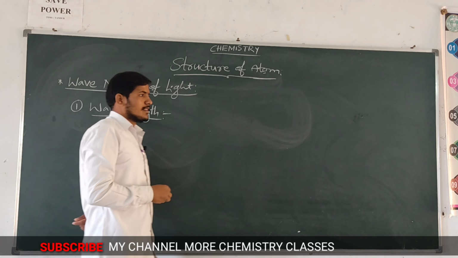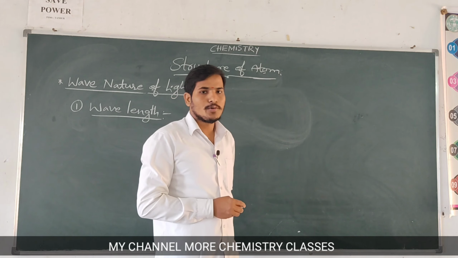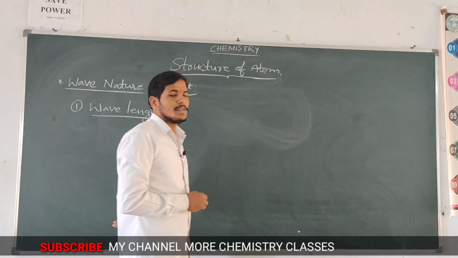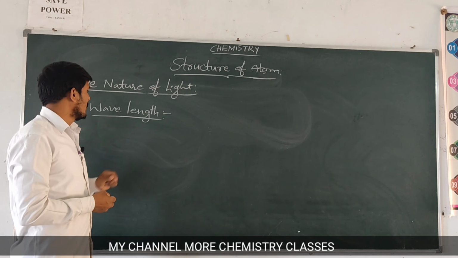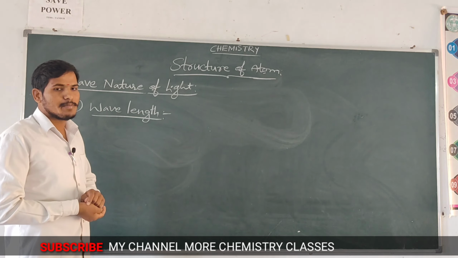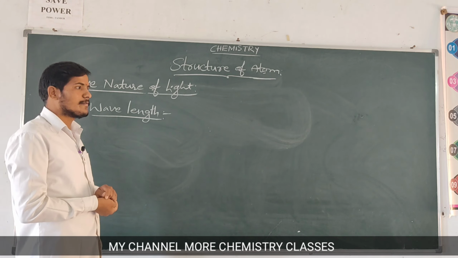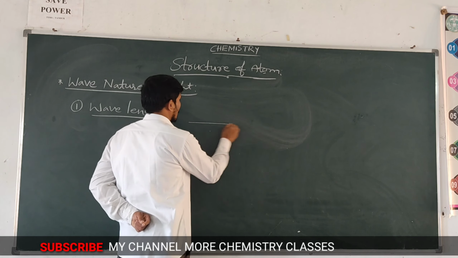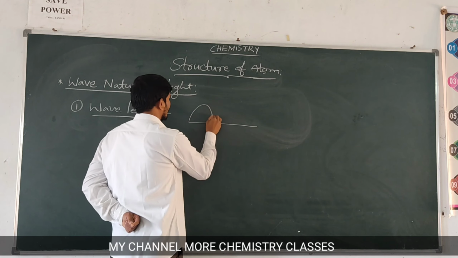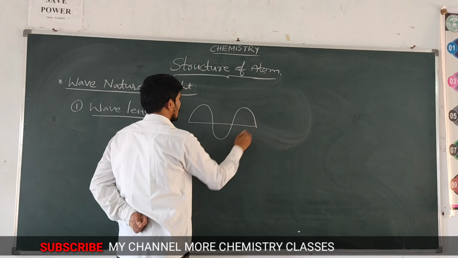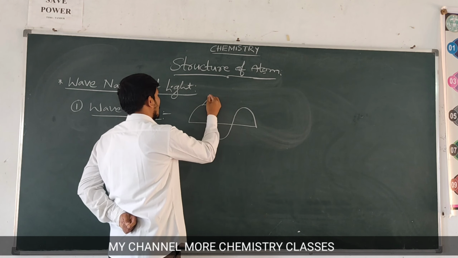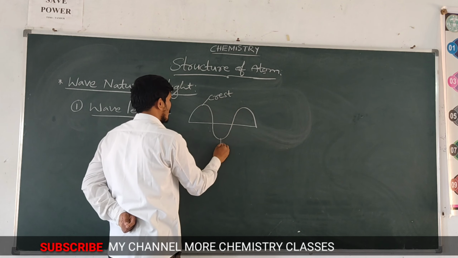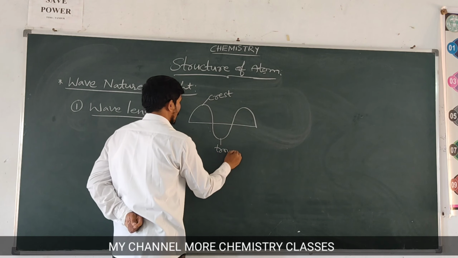Wavelength means the distance between two consecutive crests or troughs. Once again, wavelength means the distance between two consecutive troughs or crests. For example, take this as a wave. This higher peak is called the crest. This lower peak is called the trough.